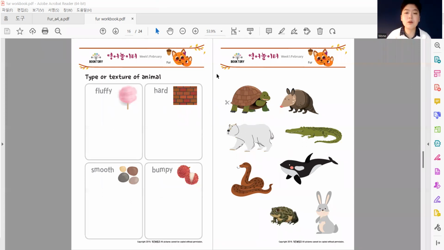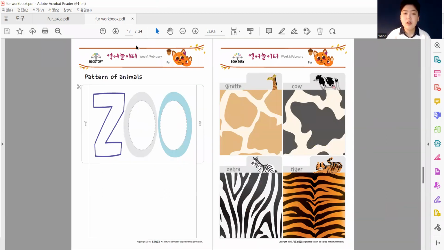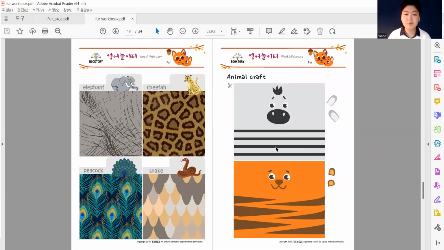So for this next page, what you're going to do is you're going to cut these all out, and you're going to glue it on and make a small envelope. So here, you're going to cut this part out. And in a way, you're going to fold these back and make a small envelope, right? And then since these will have holes in it, you're going to put these animal cards in through, and you're going to try to guess the animal skin and color. And it will show up in the name of zoo. So go ahead and make that. If you need help, ask your mom and or dad.